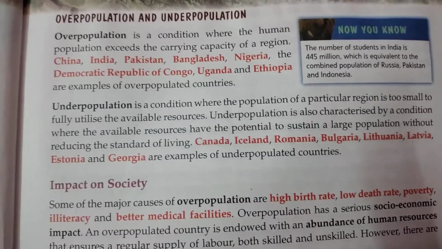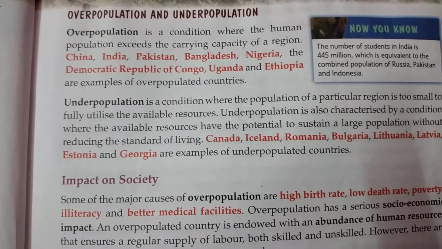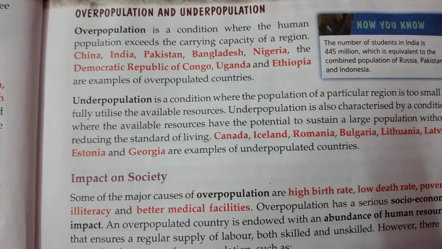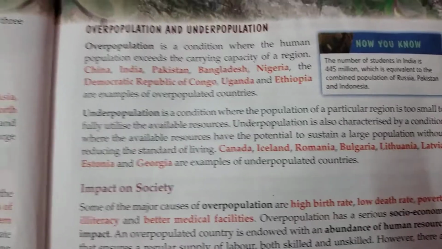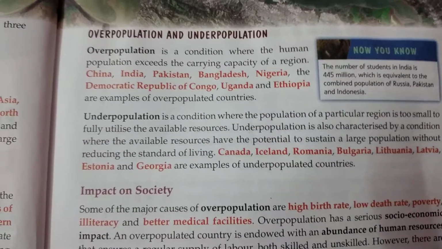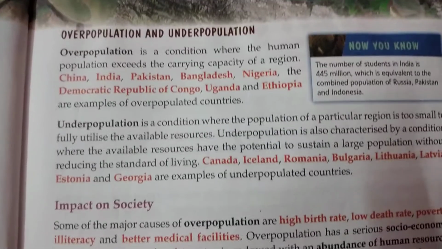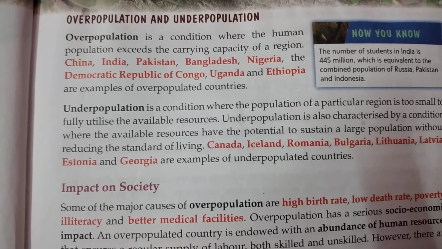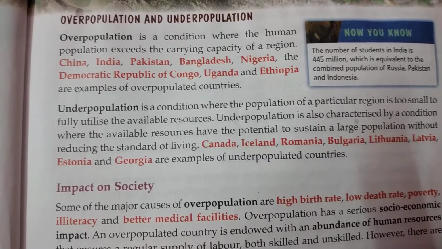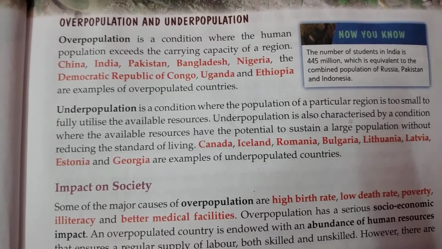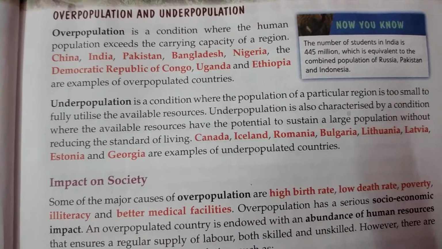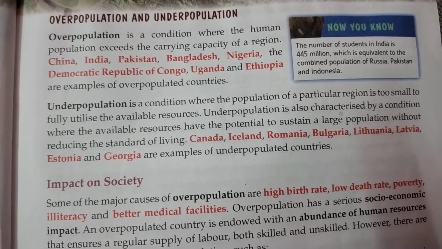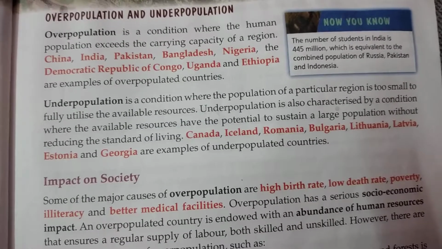But if the total number of students is 55, then obviously there will be some sitting problem. The class will be very congested. It will be very difficult for you to adjust in that kind of a classroom. So in that way we can say that the classroom is overpopulated or overcrowded.